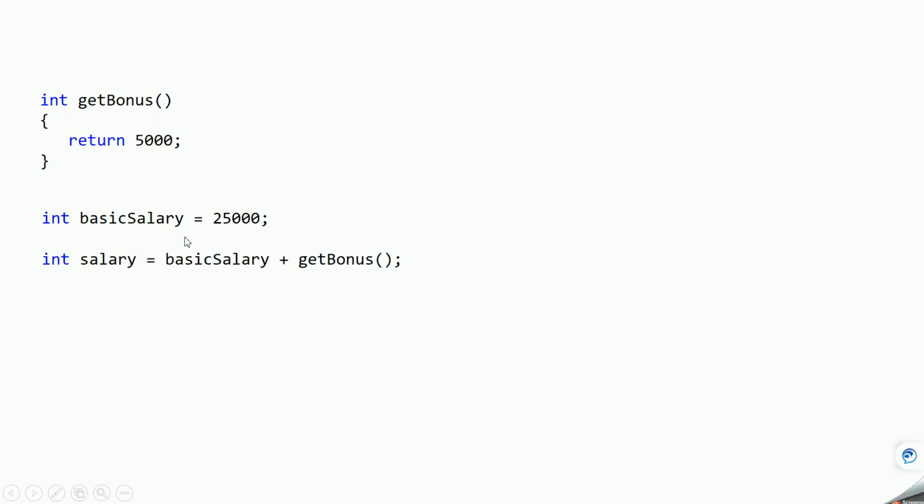Okay, let's see one more example. In this case, you have a function that returns bonus, and then we have a basic salary of a person. You can calculate the total salary like this: basic salary plus get bonus. Get bonus returns integer type, so this is integer and this is also integer. So the result will be integer, that is, the expression type is integer. So salary will be 30,000 as it is because both are integer.